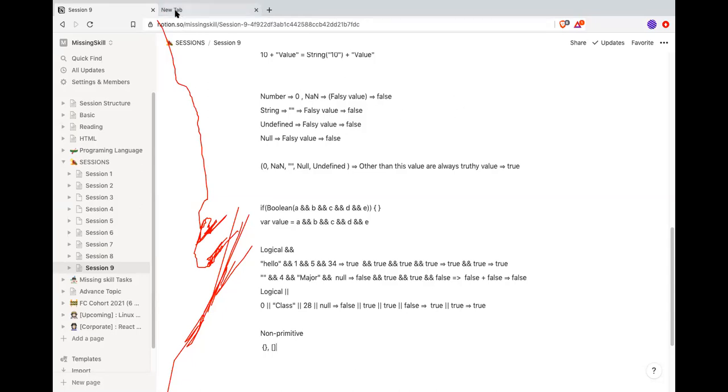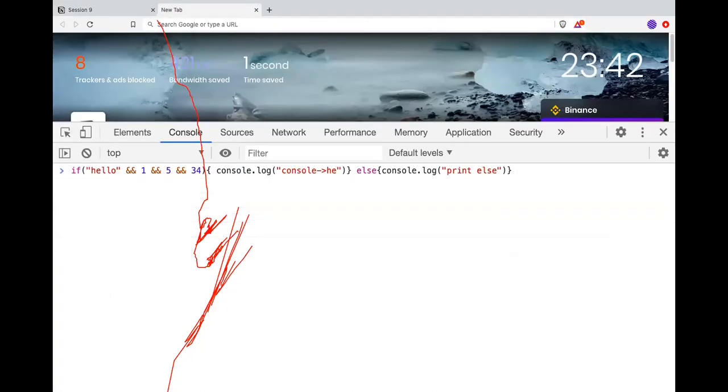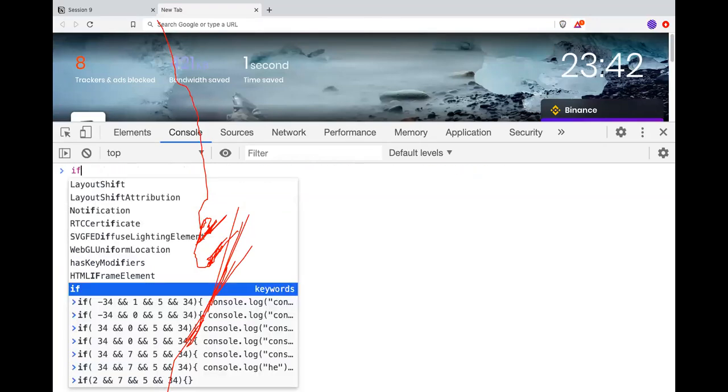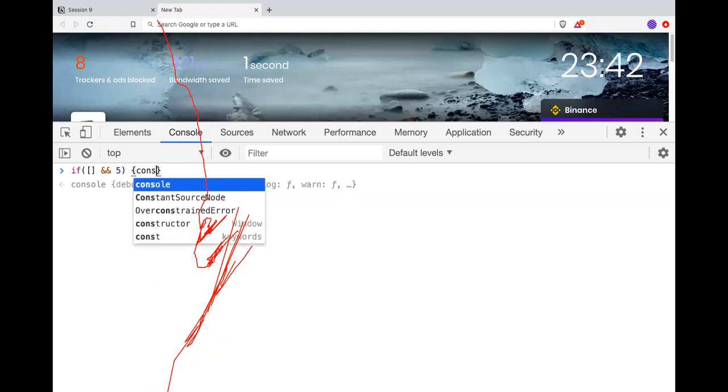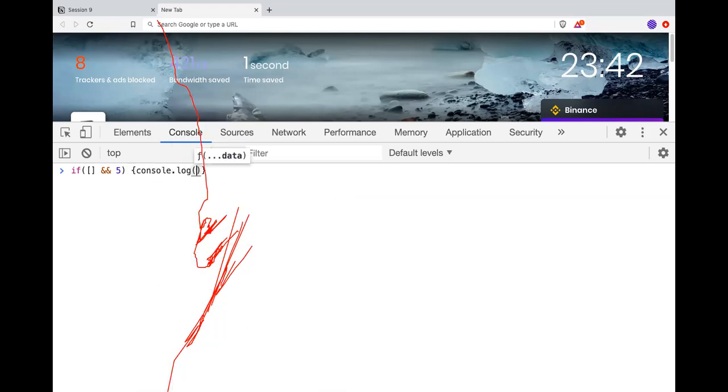So if I go here and again do an if, with array and 5, and console log, what will print?